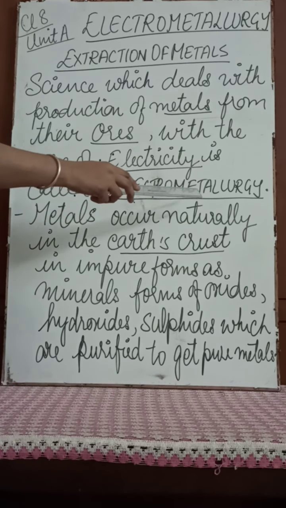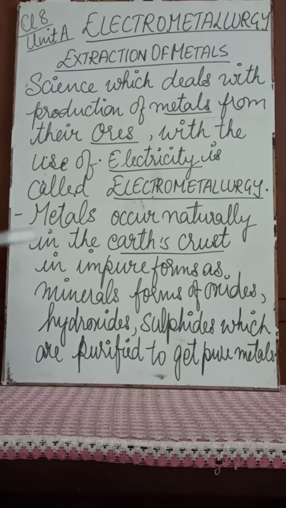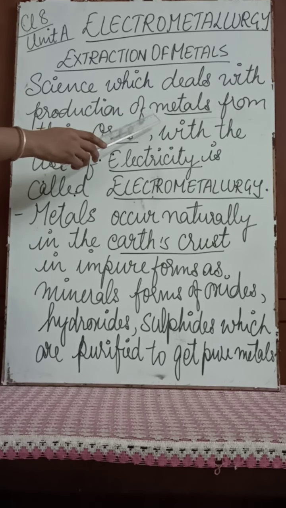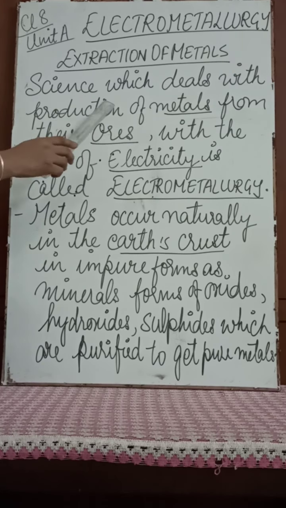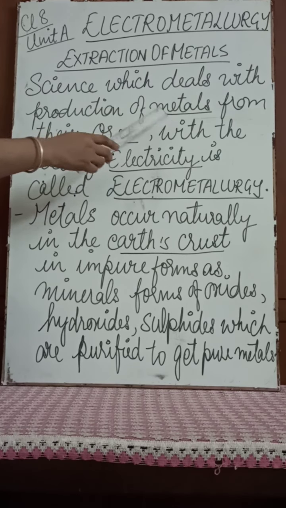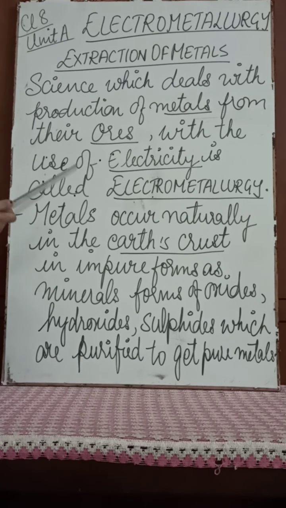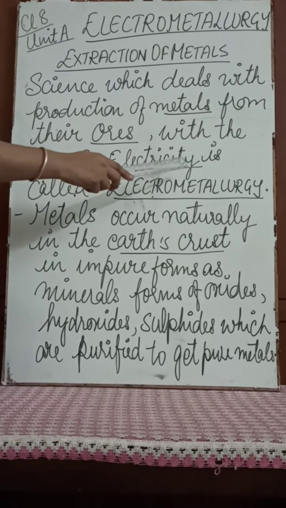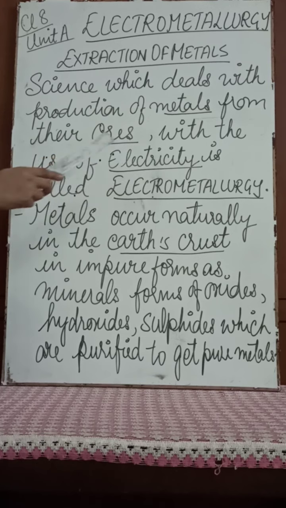That science is called electrometallurgy, which deals with the production of metals. Why are we calling it production of metals? That is to extract pure forms of the metal from their ores. Ores are what? They are the mixtures or the compounds. With the use of electricity, that process is called electrometallurgy. So the concept is clear.